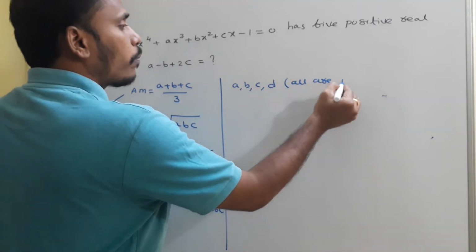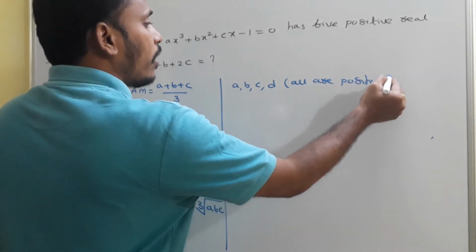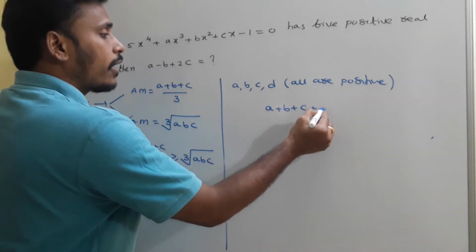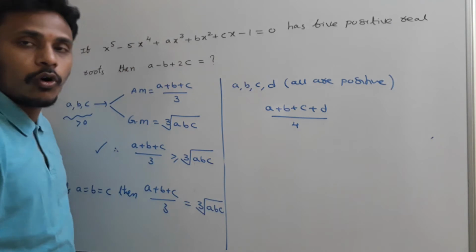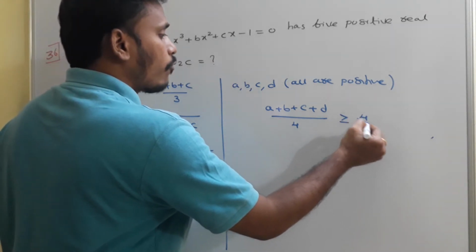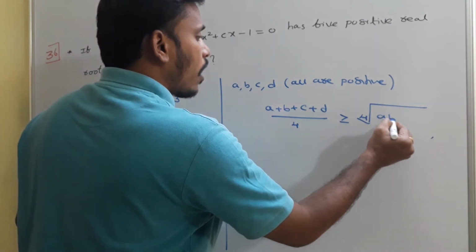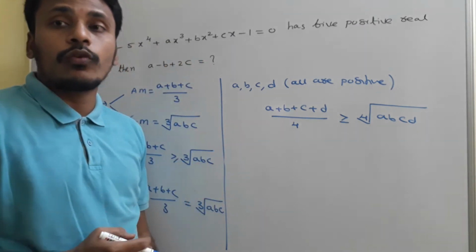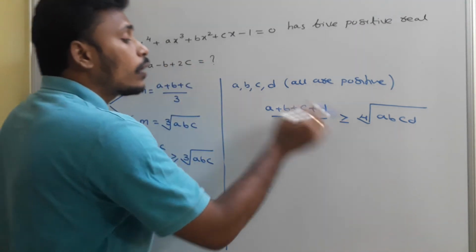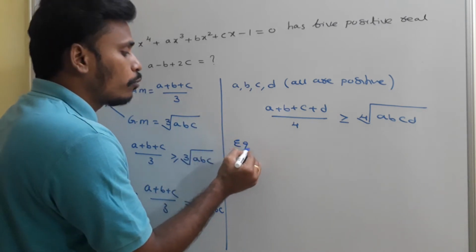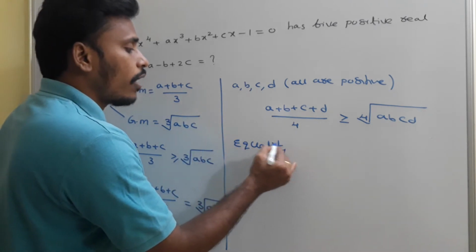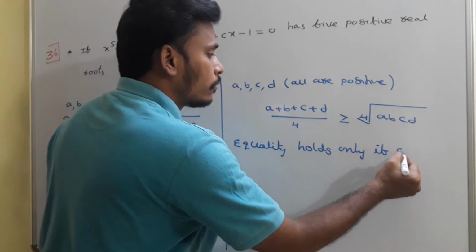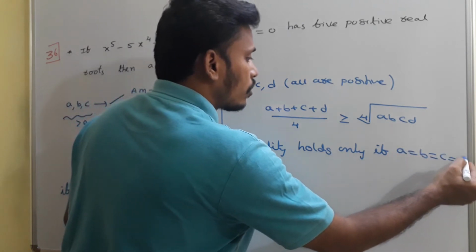Suppose I have 4 numbers a, b, c, d, all positive. Then the arithmetic mean, the sum of 4 numbers divided by 4, is greater than or equal to the 4th root of the product, since we have 4 numbers. This greater than or equal to holds in all situations, but equality holds only if a is equal to b is equal to c is equal to d.